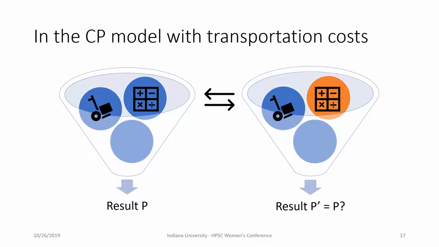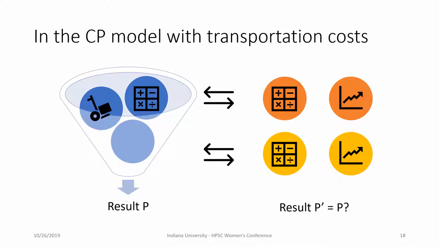In the CP model, we want to keep the modeling component, the transportation cost, because it's central to the causal mechanism that we want to study. But exactly because we don't know what the real transportation costs look like, we also want to make sure that the result we get does not depend on a particular formulation of this transportation cost. So we swap the function with the new one and see if the result still holds.